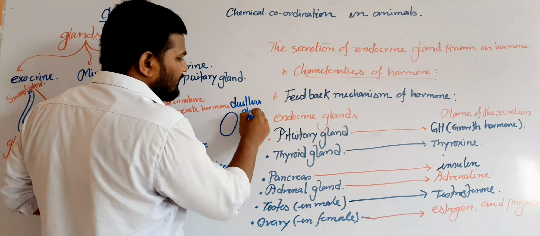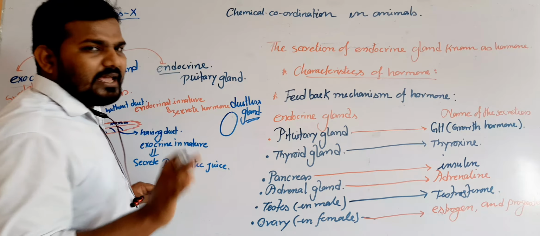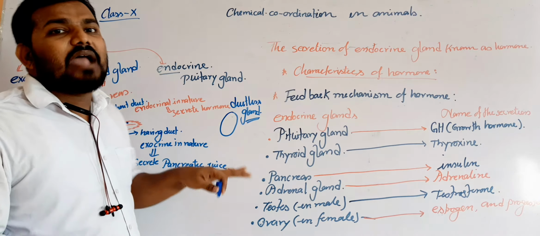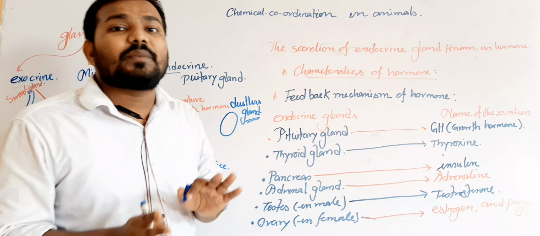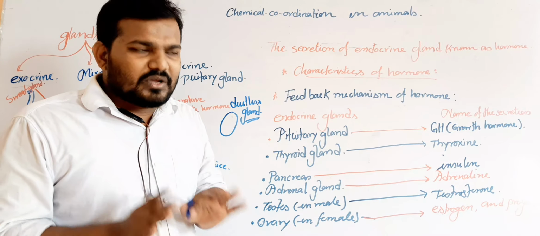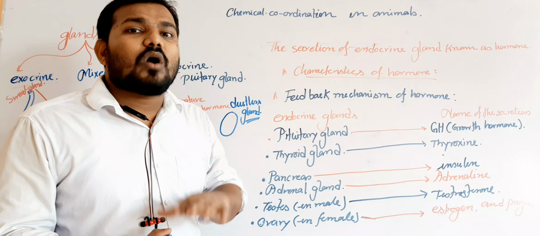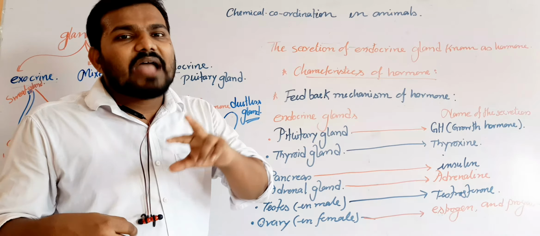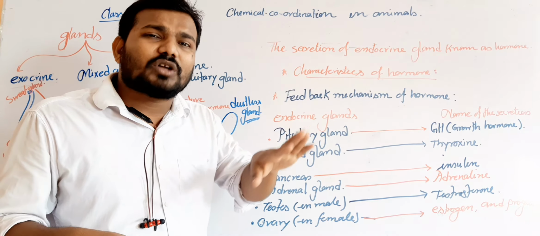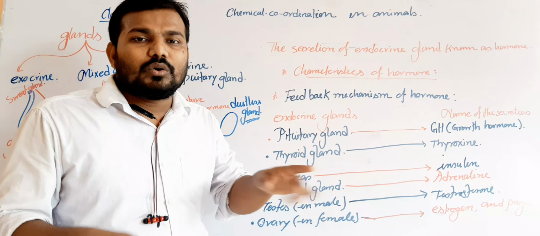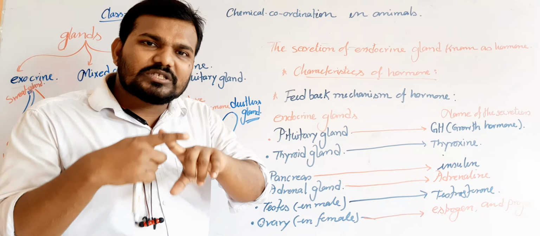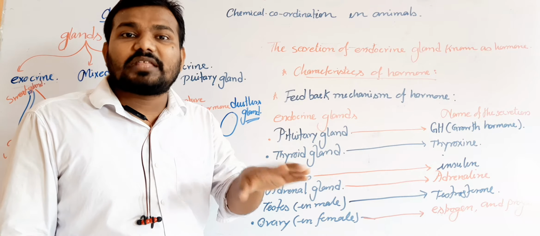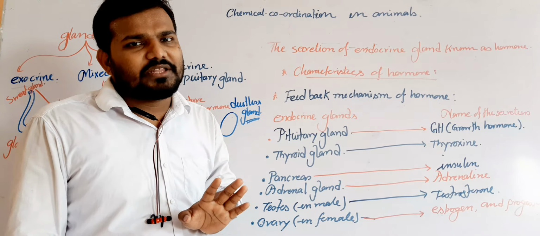Generally the secretion of an endocrine gland is termed a hormone, and we know that hormone acts as a chemical coordinator because hormones slowly coordinate between the source region, the region from where the hormone is secreted, and the target region, the functional zone of a specific hormone. So hormone can slowly coordinate between the source region and the target region, but after activity the hormone is destroyed. That's why the hormone is termed a chemical coordinator.